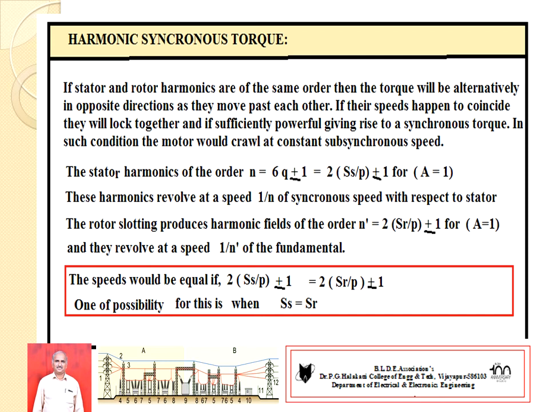In this condition, the speeds would be equal: SS divided by P plus or minus 1 equals the rotor side 2 SR divided by P plus or minus 1. This may happen when SS equal to SR, that means the number of stator slots equal to the number of rotor slots.